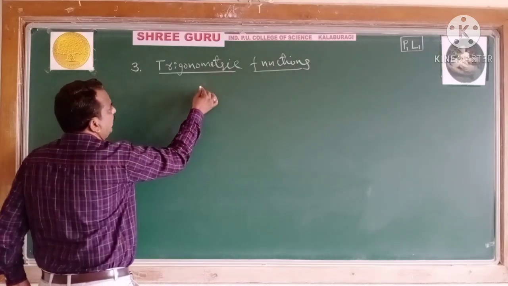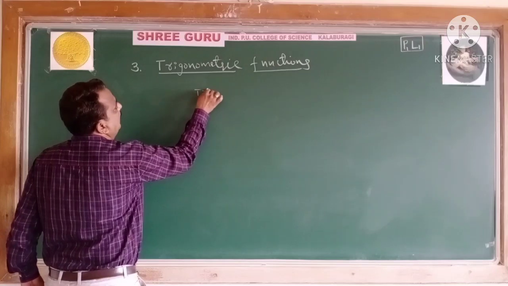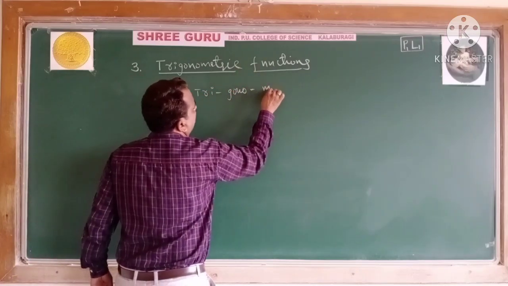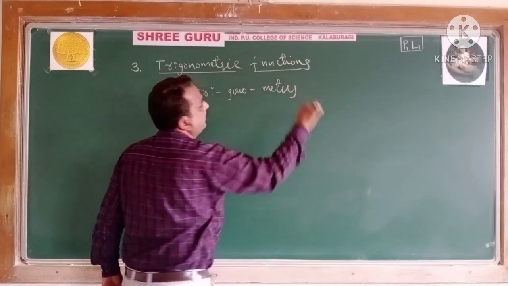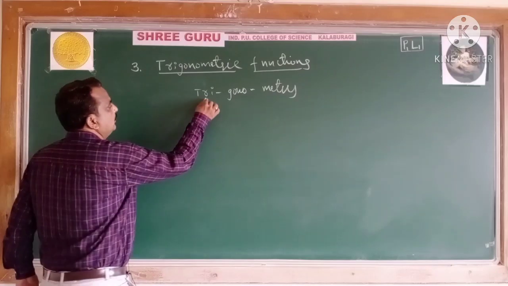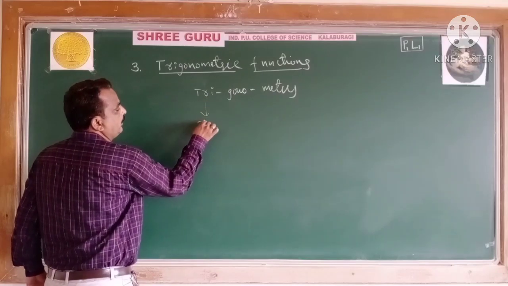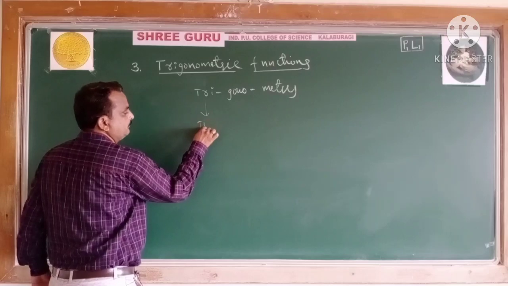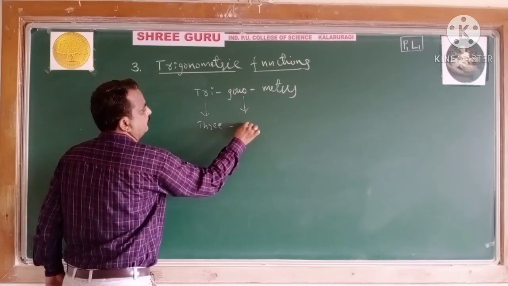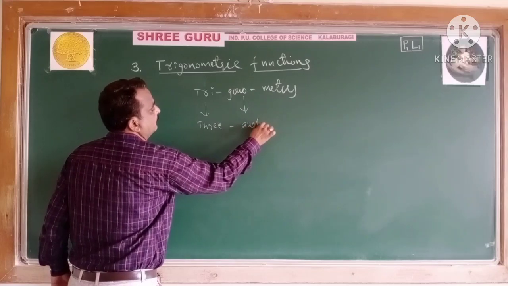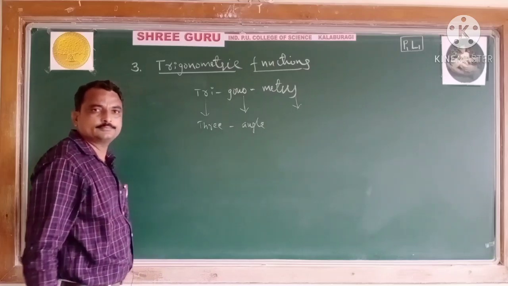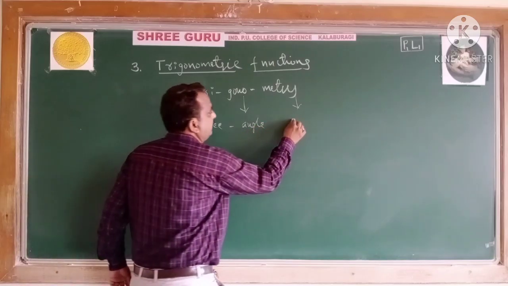See, students, I split the word trigonometry like that. Trigonometry. You know, tri means 3, gno means angle or sides, metry means measurement.